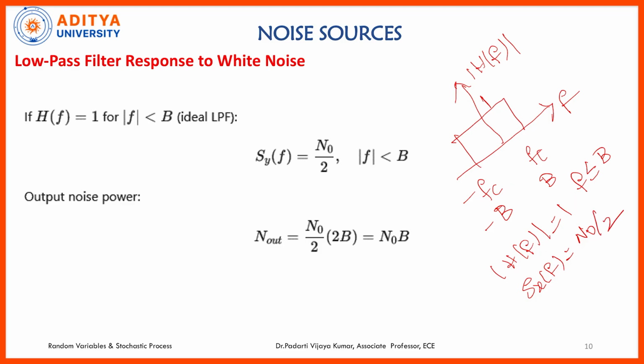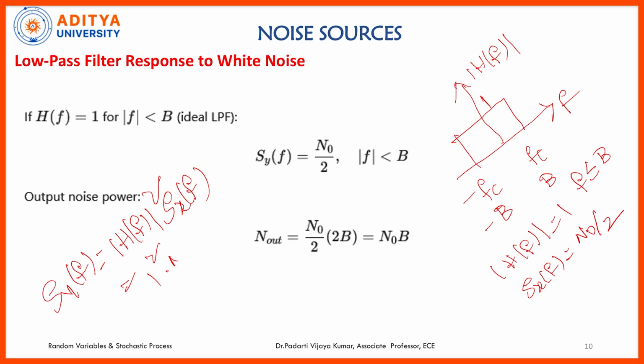Now, what is the formula? S_y of f is equal to the absolute value of H of f whole squared into S_x of f. So what is H of f? 1 squared into N naught by 2. So the output power spectral density is N naught by 2, but it is band limited, because who is going to limit the band here?